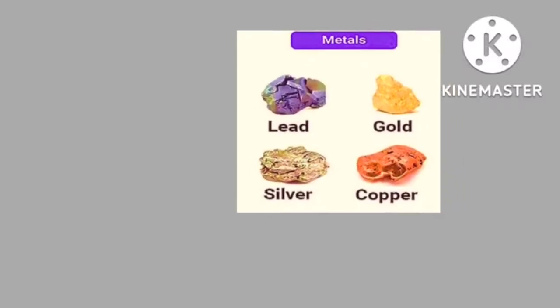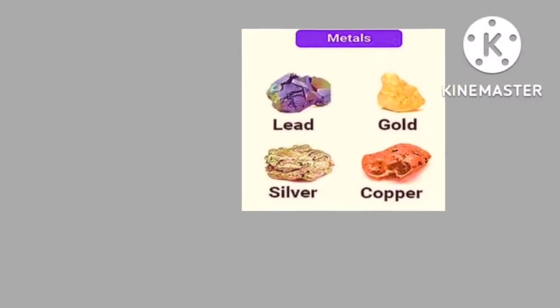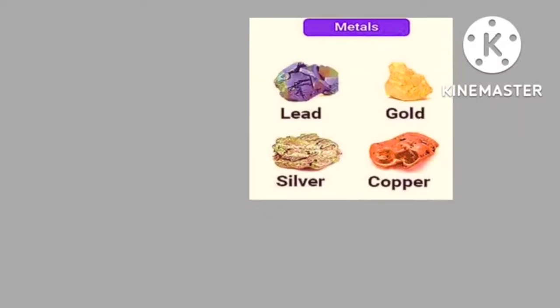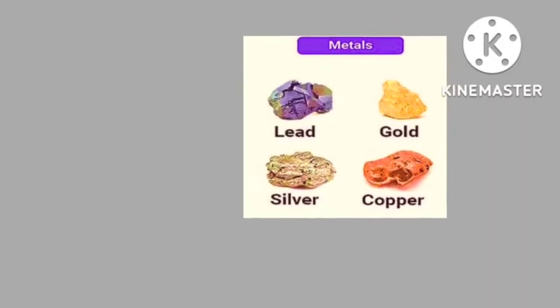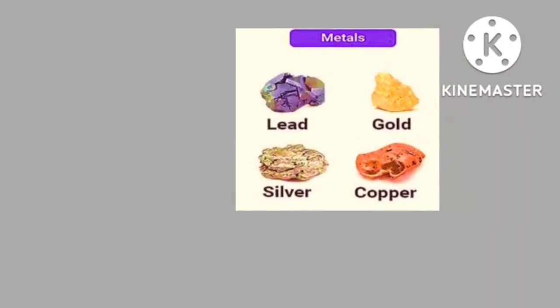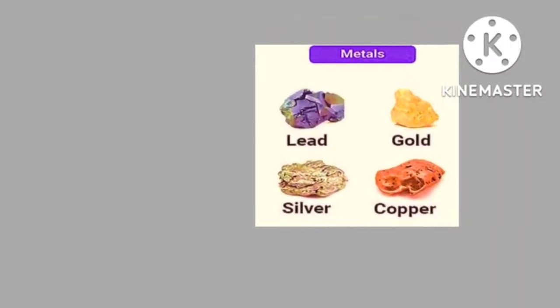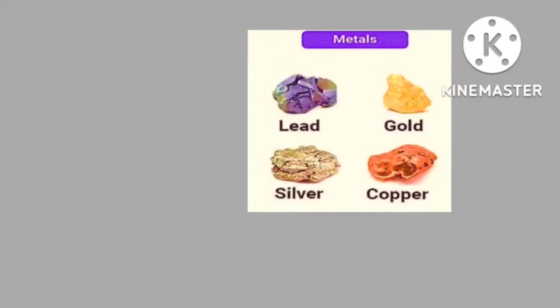So, what is a metal? Substances which are characterized by high electrical and thermal conductivity, that is, they are good conductors, as well as they are malleable, ductile and have high reflectivity of light.